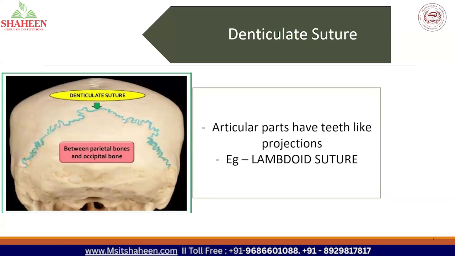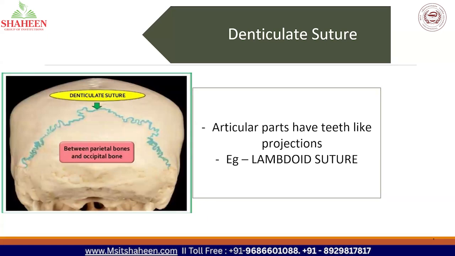So look at the suture, it is having teeth-like projections. The sutures are in the form of teeth-like projections in some areas, and that is why this suture is called as denticulate suture. Okay, so don't think that all of the parts of the suture should have those teeth-like projections. For example, look here, it is not having that much prominent projections, but when you look here, it looks like the lateral canine teeth, and this part looks like the incisor teeth. Okay, so it actually varies, and generally we say that these sutures are in the form of teeth-like projections.